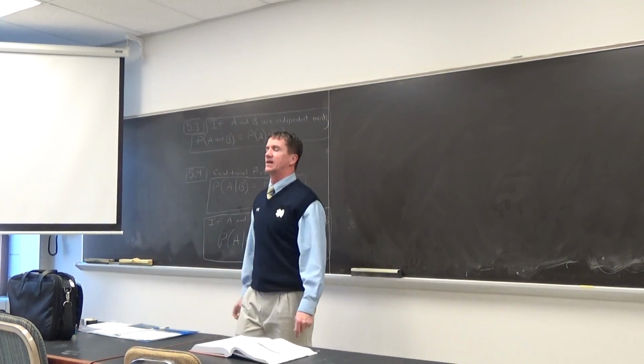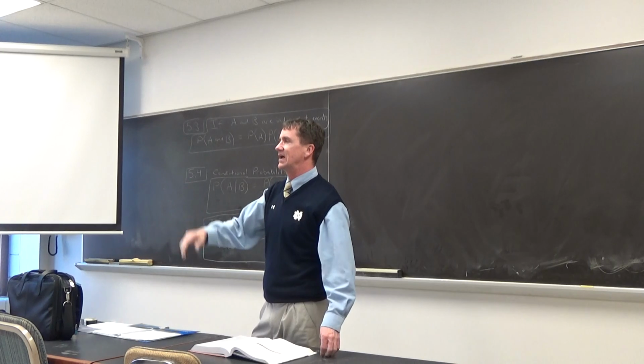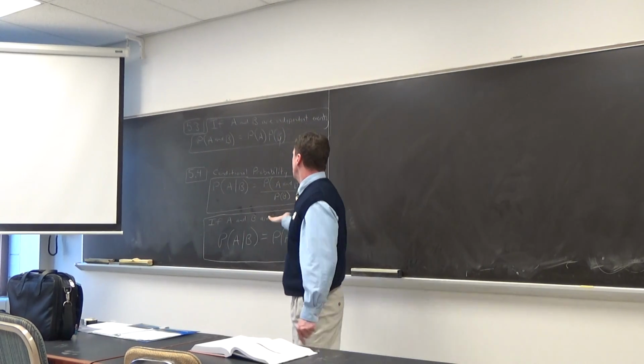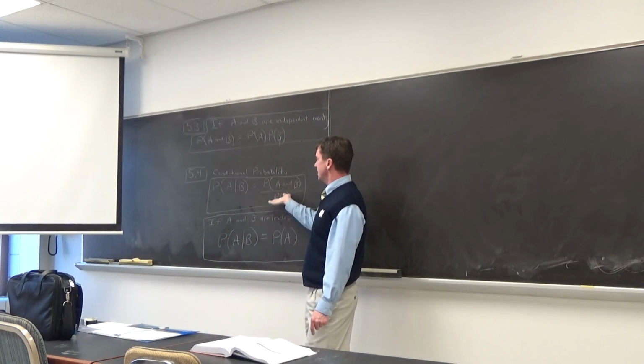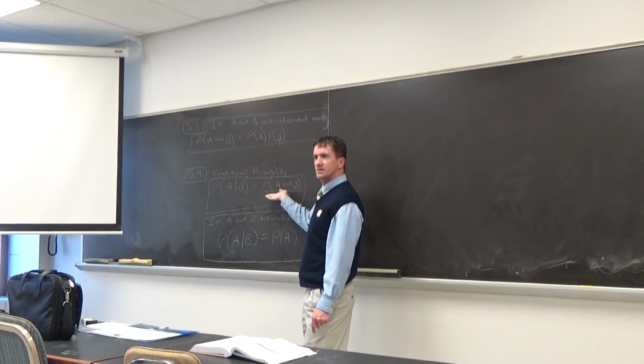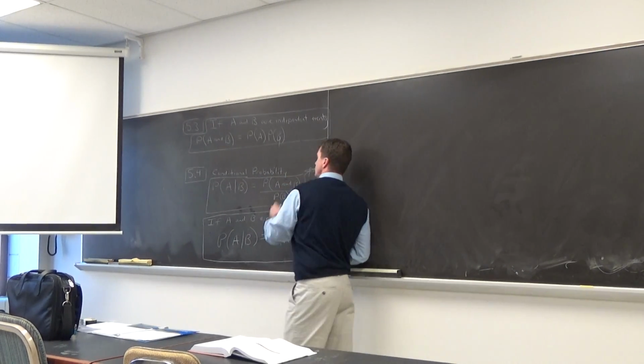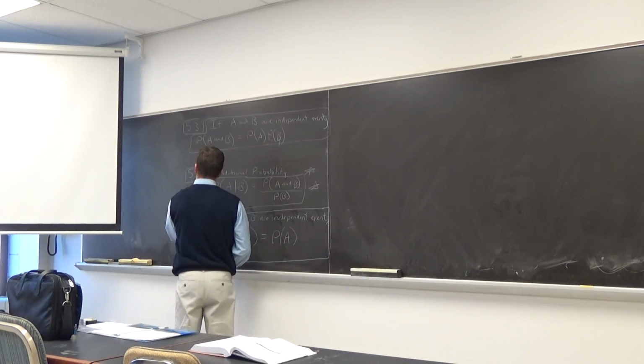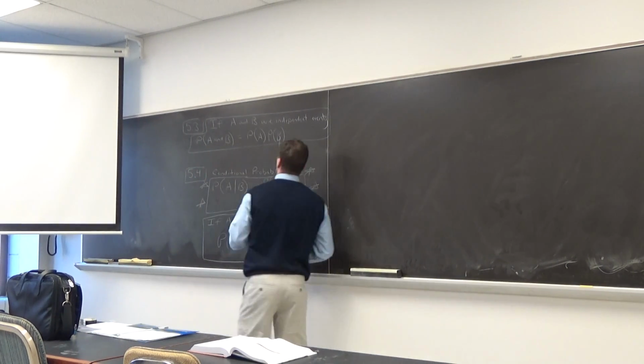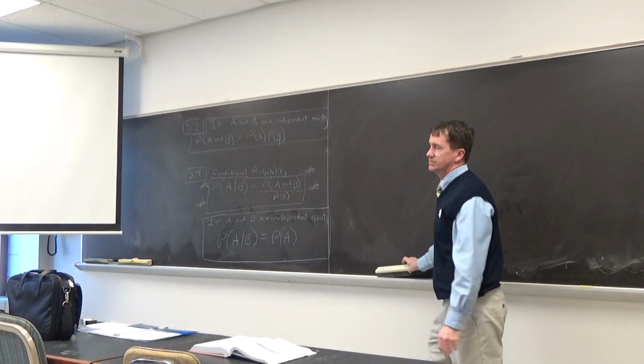The book uses letters E and F. Might as well just use A and B, right? So that's notation, and this doesn't have an if statement. Do you notice that? There's no "if the events are independent." This thing, that's the true math formula for all events that are conditional.